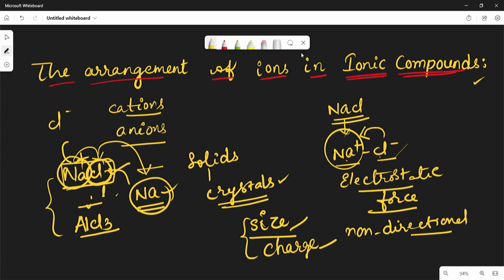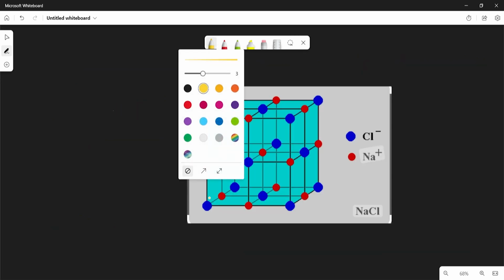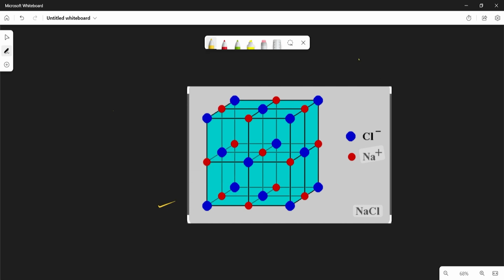Let us see. This is the NaCl structure. Here the blue dots, see, these are chlorine ions and the red ones are sodium ions. So NaCl